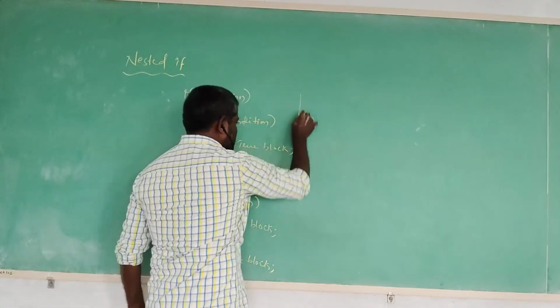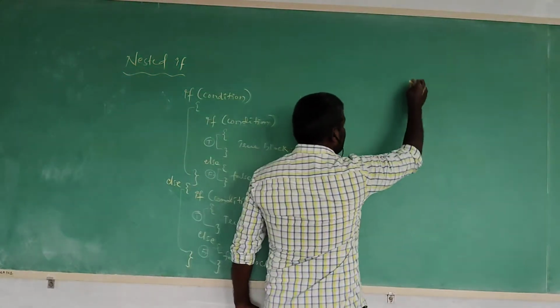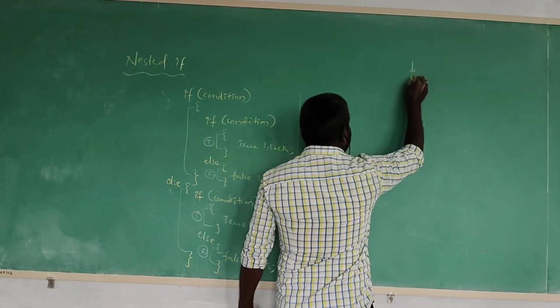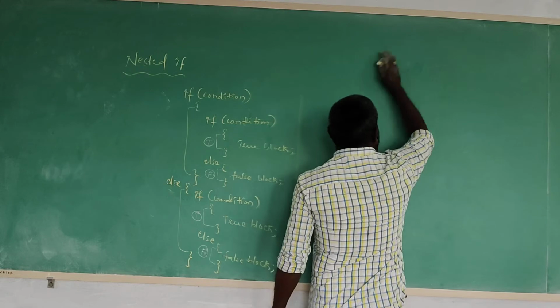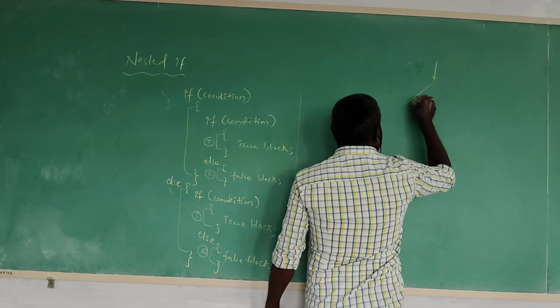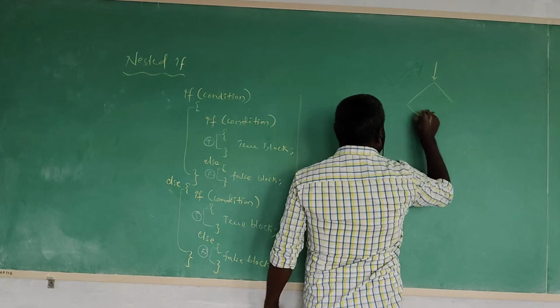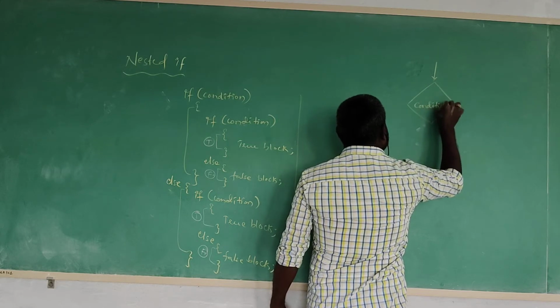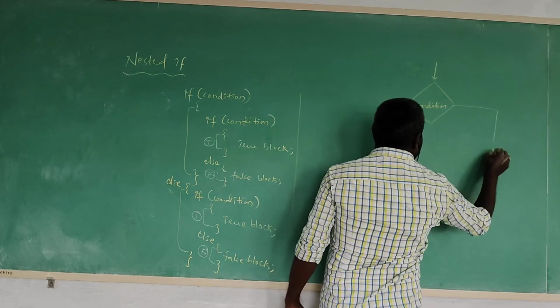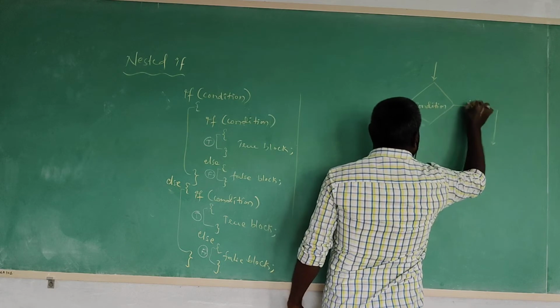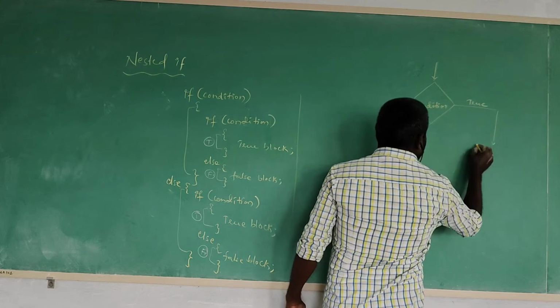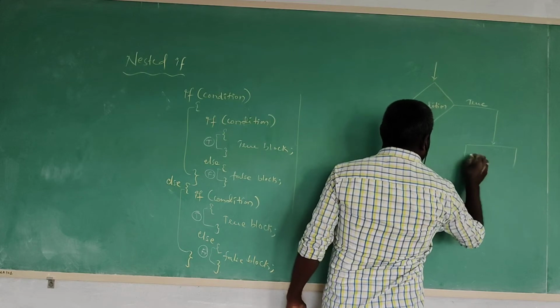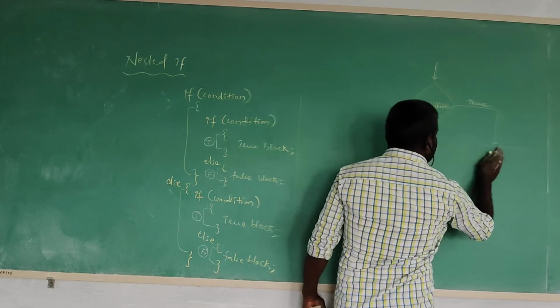Now what is the flow chart for this? First of all, the outer if condition is verified first. Then this condition may be satisfied, and simply it is going to execute the true block statement.